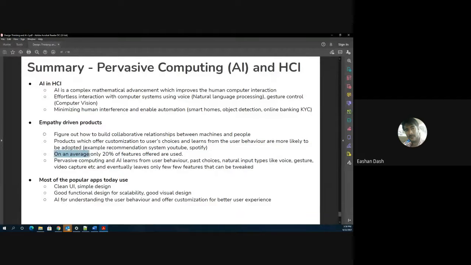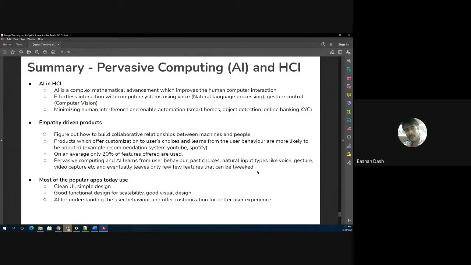Another point is that, on average, only 20% of features are used. So if there are 100 pieces of information available to a user, he will only use 20% of the features. But because of pervasive computing and AI, they learn from user behavior, from past choices and natural inputs like voice, gesture, and video, which eventually leaves only a few features that the user wants to tweak.